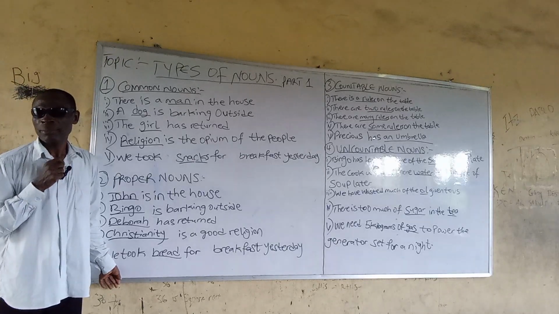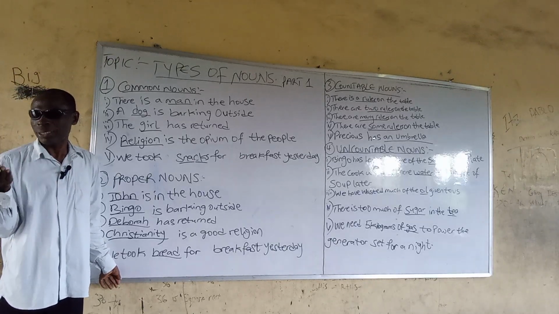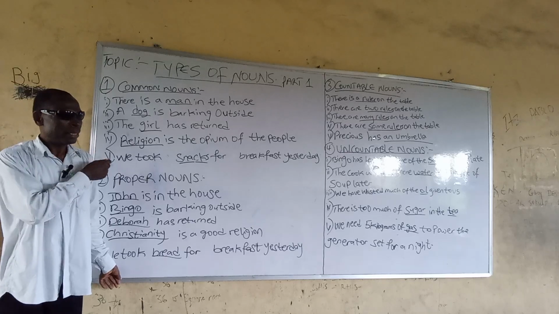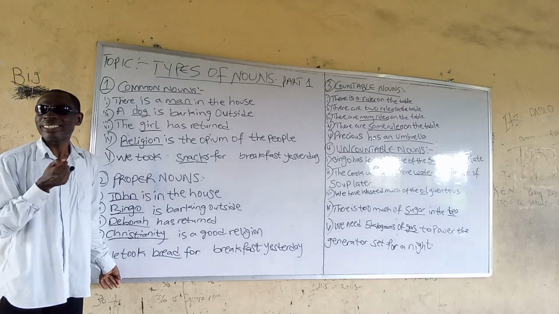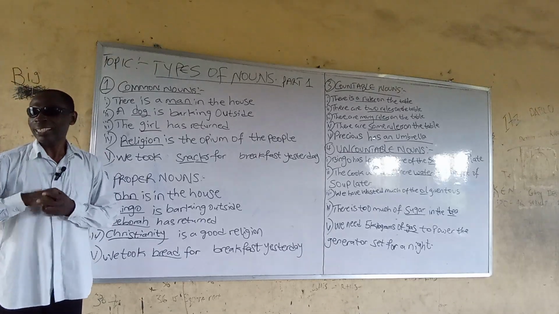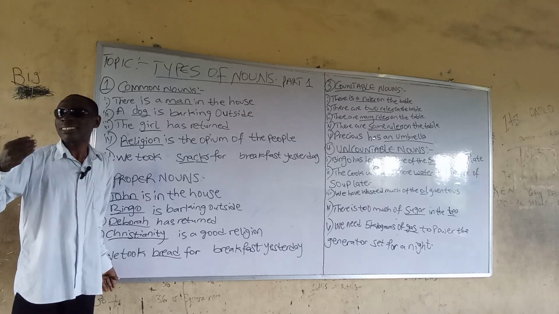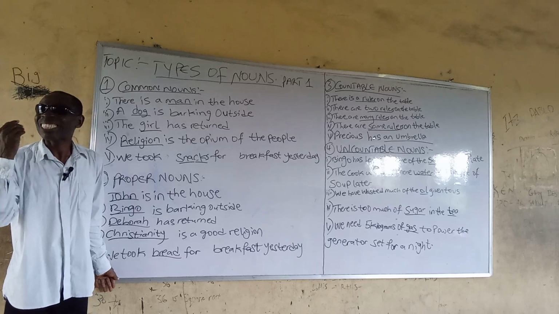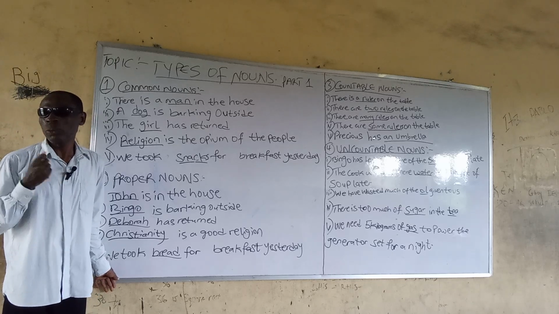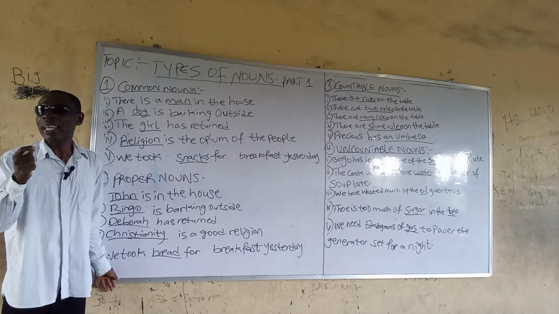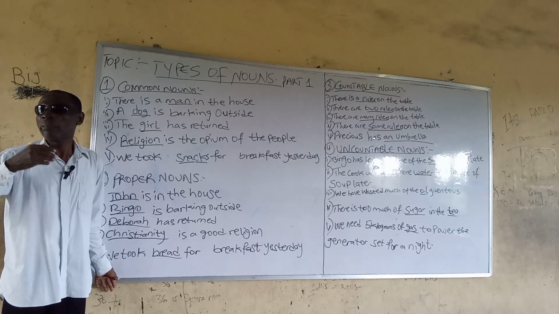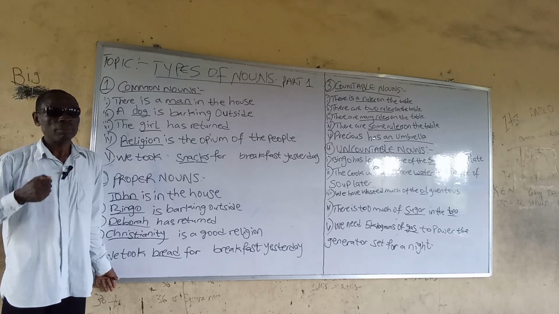Sentence number 3. Deborah has returned. Deborah, underlined in this sentence, is a proper noun because it is the name of a particular girl, which distinguishes her from every other girl or female children.